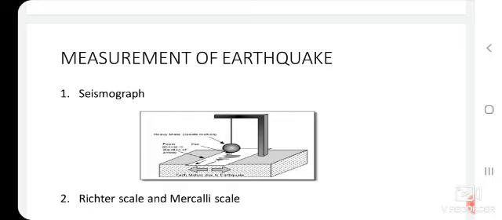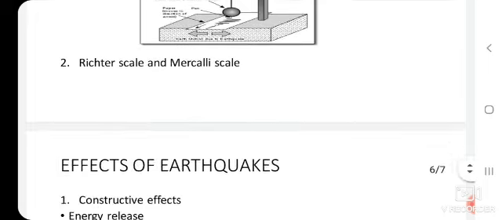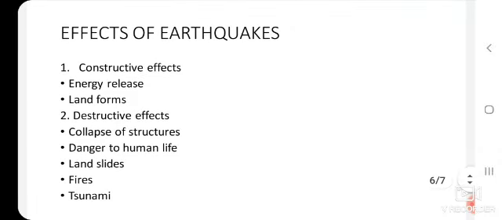So what is a seismograph, children? It is an instrument used for recording the direction of movement of an earthquake. The Richter scale and the Mercalli scale are also used to record the intensity and frequency of earthquakes. Next, the effects of earthquakes are constructive effects and destructive effects. Constructive effects are energy release and landforms, and the destructive effects are the collapse of structures, danger to human life, landslides, fires and tsunami.